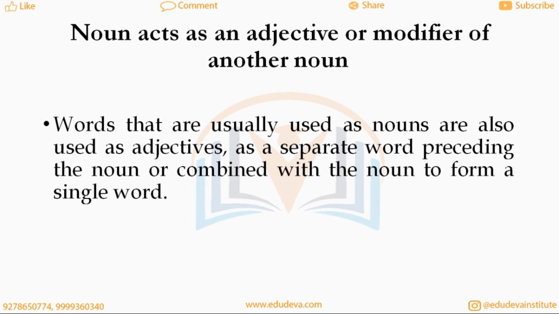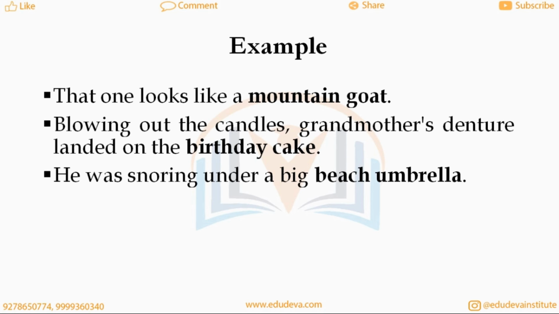Nouns act as an adjective or modifier of another noun. Words that are usually used as nouns are also used as adjectives, as a separate word preceding the noun or combined with the noun to form a single word. Example: That one looks like a mountain goat.